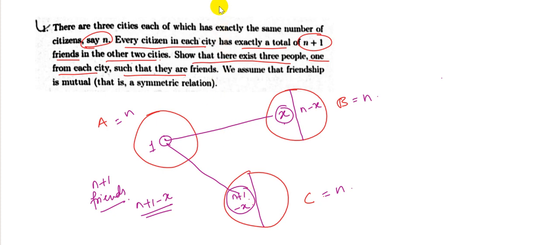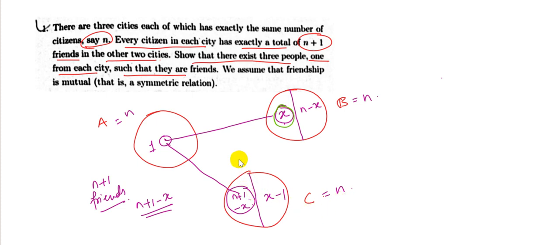Now to prove this, let us assume that none of these x people in city B are friends with any of these n plus 1 minus x people in city C. If that is the case, then the number of people on the other side in city C would be x minus 1, because the total has to be n.